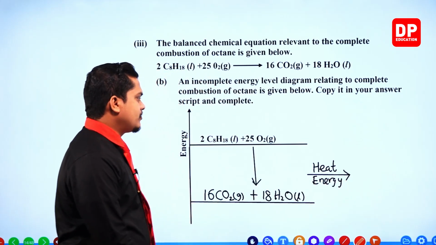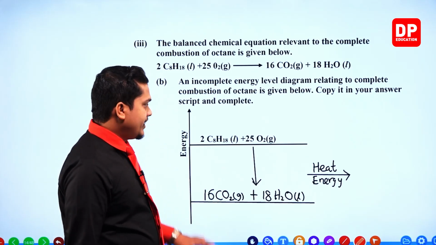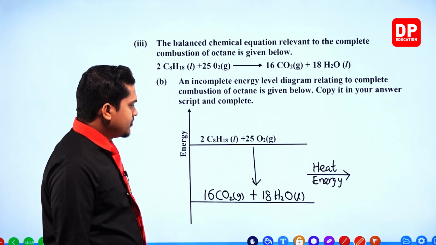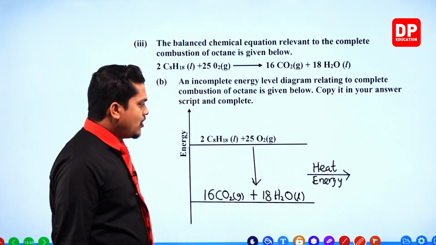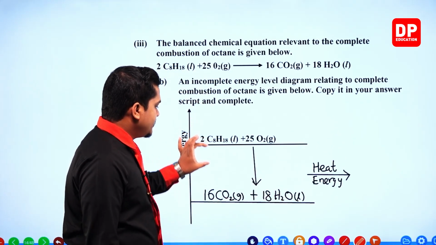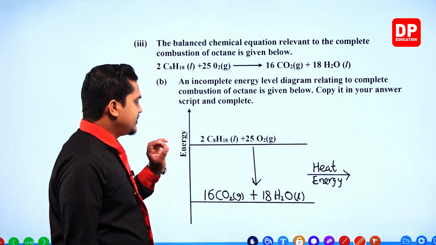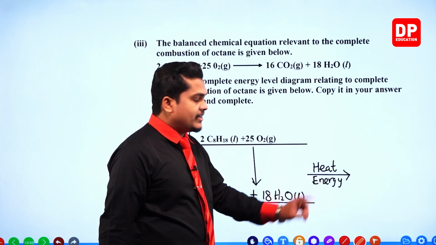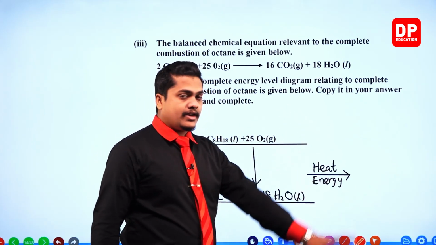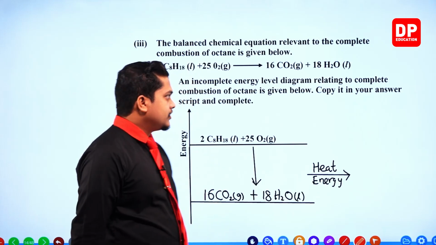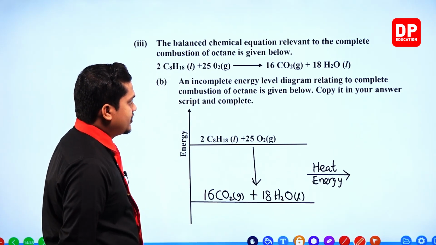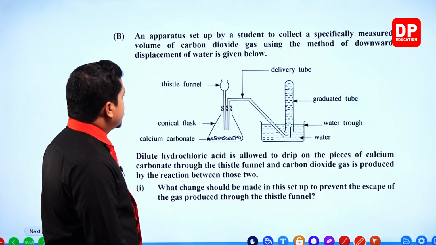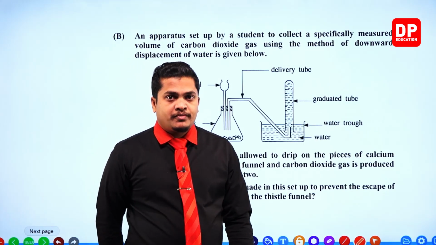Heat energy is given out, right? So when converting these reactants into these products, heat energy is given out. That's why the energy is getting reduced when converting these things into products. When you add this with the heat energy given out, it's equal to the total energy carried by the reactants. So this is the energy level diagram, my dear children. We have successfully answered the first and foremost part of the question.